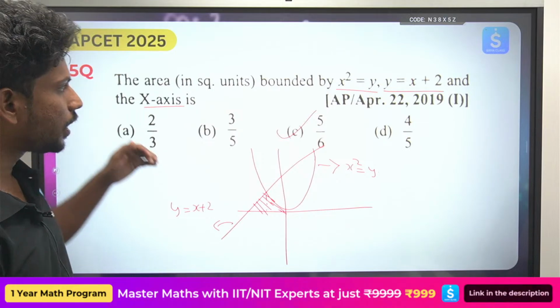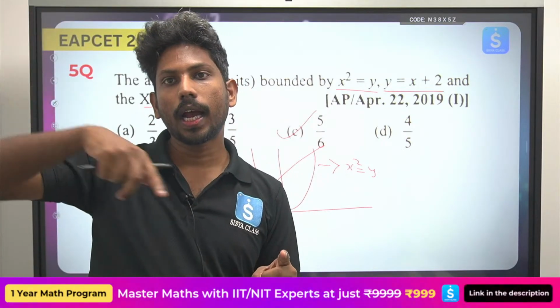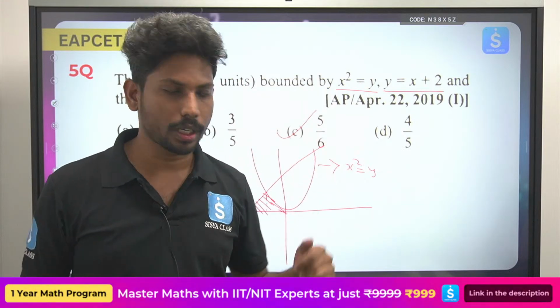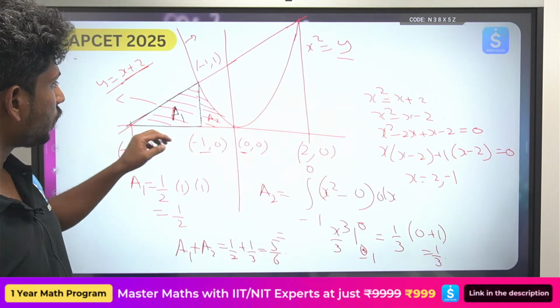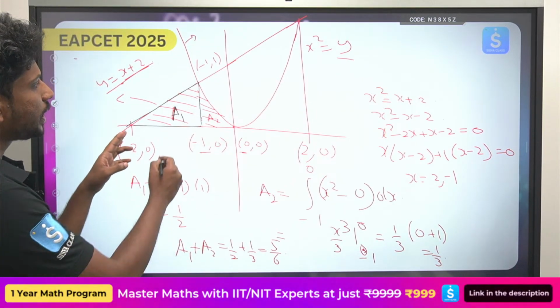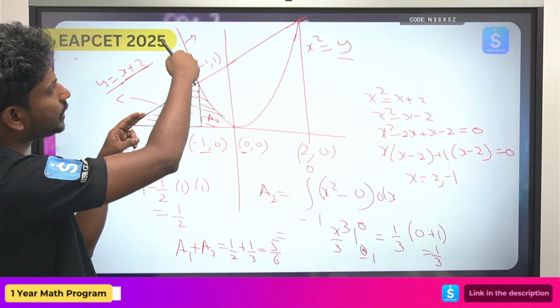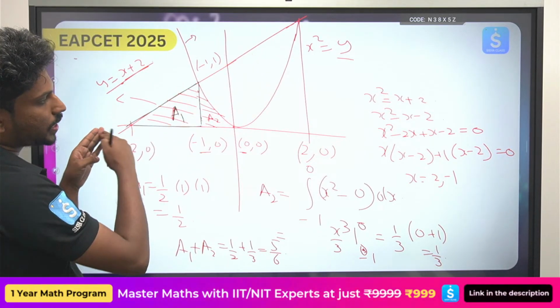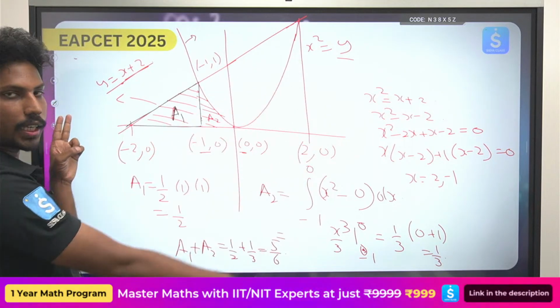Now if you see here, there is an upper curve and there is a lower curve. So it is always between the upper curve and the lower curve. Okay, so this is the complete graph. He is asking what is the area under the curve x square equals y and y equals x plus 2 and the x axis. So I have done it completely. Okay.